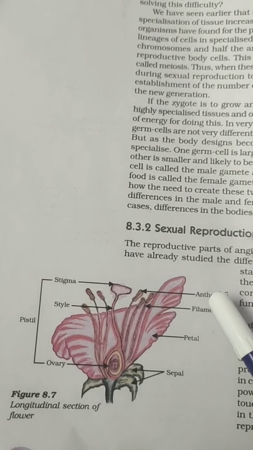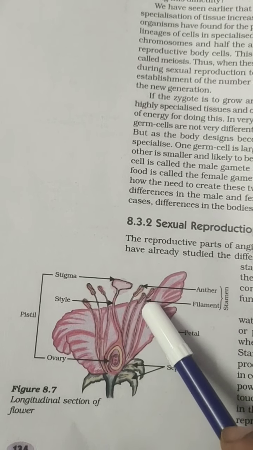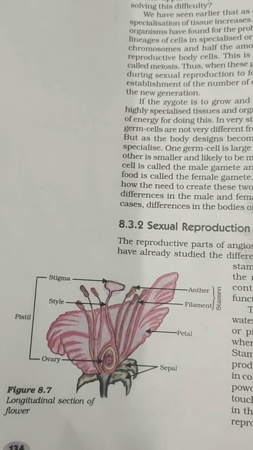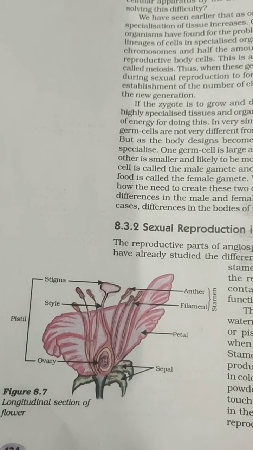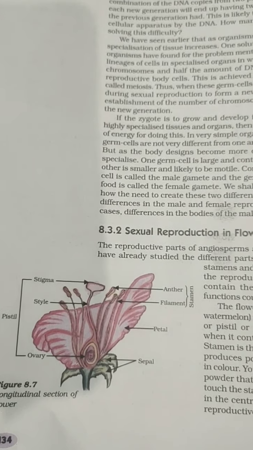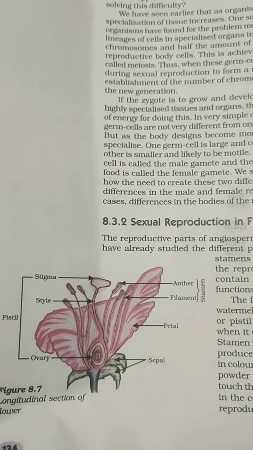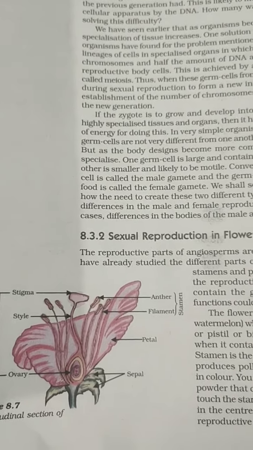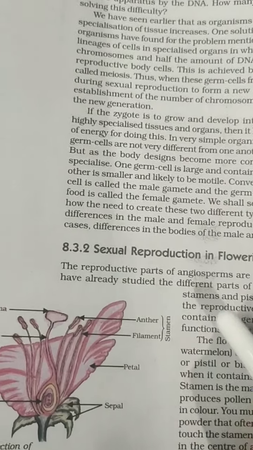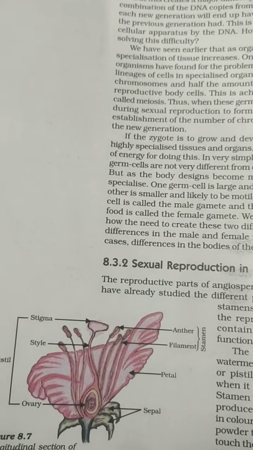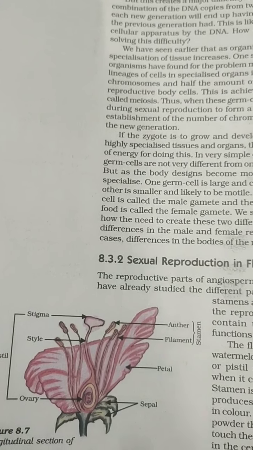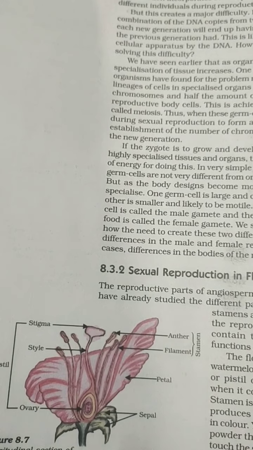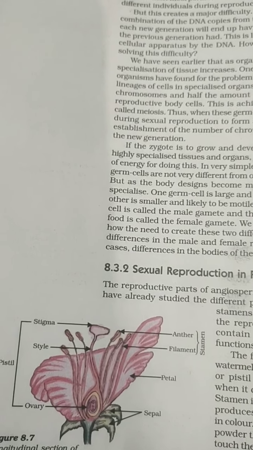These are the anthers and these are the filaments. These anthers and filaments are the part of the male gamete. A flower undergoes a sexual mode of reproduction, so it also needs two different gametes, that is, female gamete and male gamete. The anther and filament are the part of the male reproductive system, that is androecium, and this is called a stamen. So stamen is the male reproductive part of a flower.